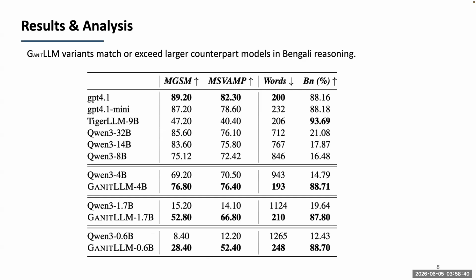If we look into the results of our GanitLLM model, we can see GanitLLM is outperforming its base models, both in accuracy, in fewer words, and in the percentage of Bengali tokens.